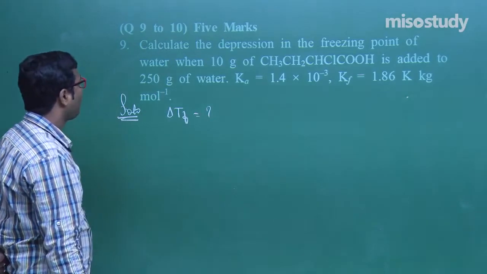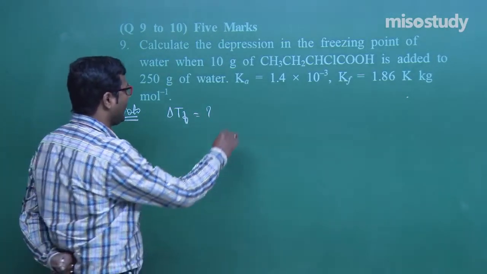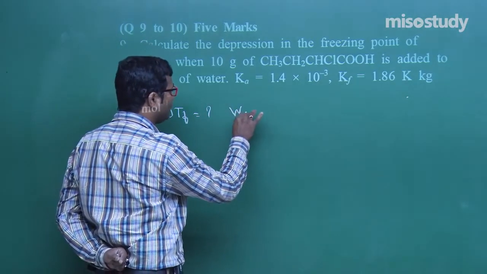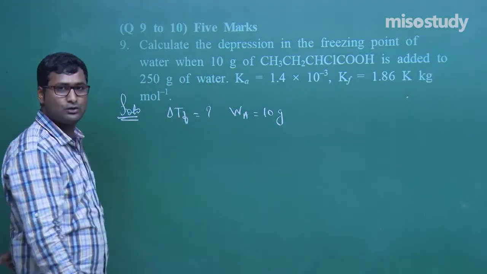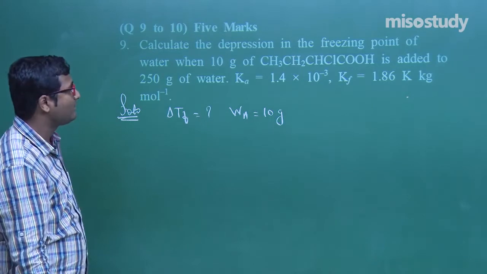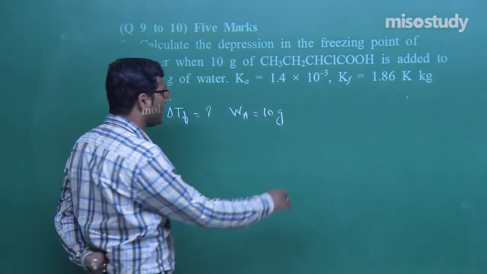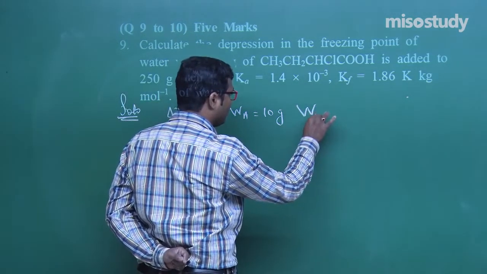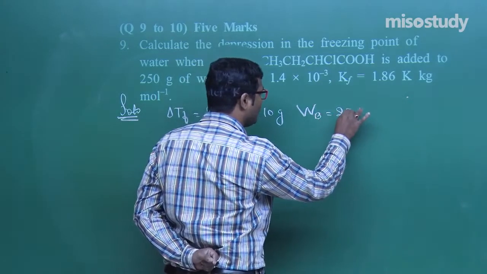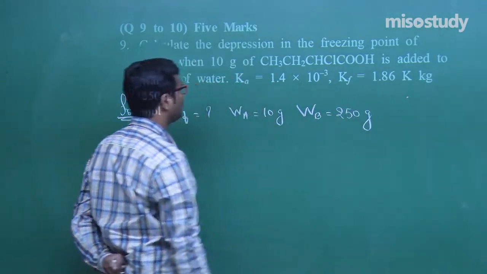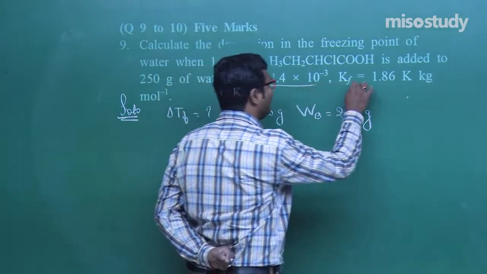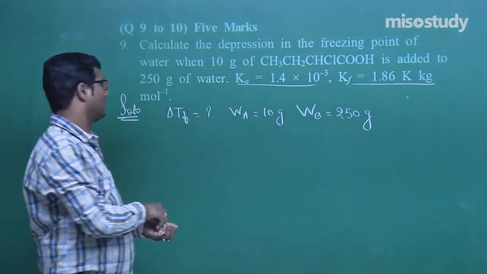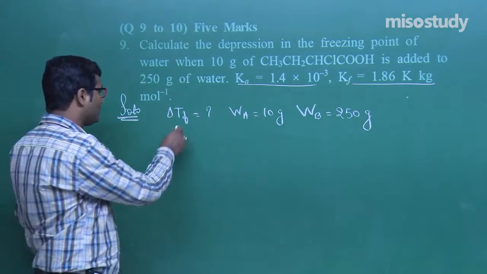In water, the given mass of solute is 10 gram of CH3CH2CHClCOOH, which is added to 250 gram of water. That is, the weight of the solvent given here is 250 gram. And what is given? Ka and Kf also. Clear? And what we need to find?